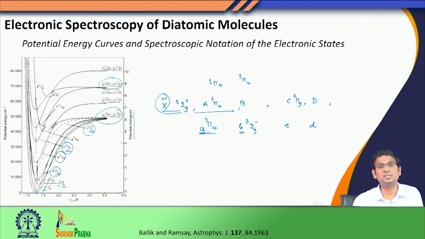So, the energy difference often comes in the range of electron volt. Looking at the electromagnetic radiation and the corresponding energy, we know that this kind of energy can be provided by the ultraviolet or visible part of the electromagnetic radiation. Therefore, when you carry out electronic spectroscopy, we use UV visible radiation.